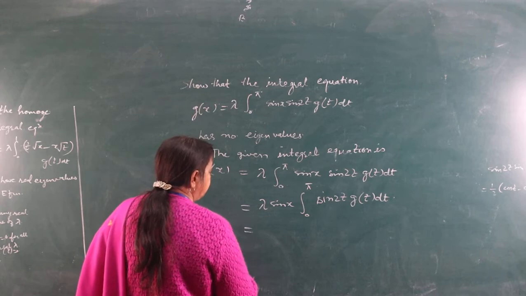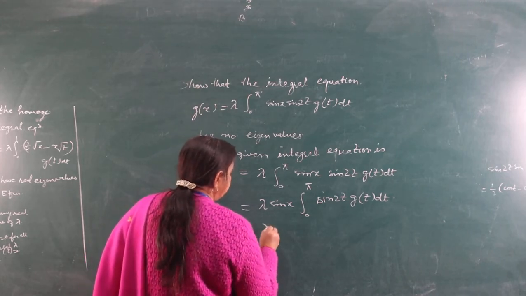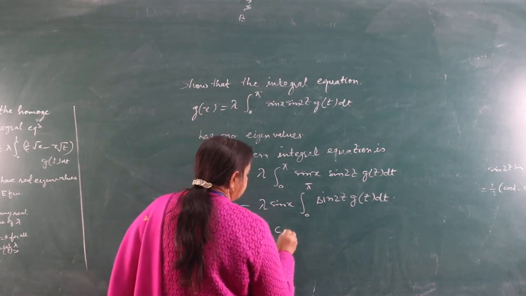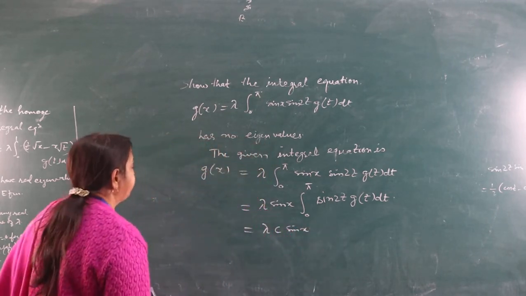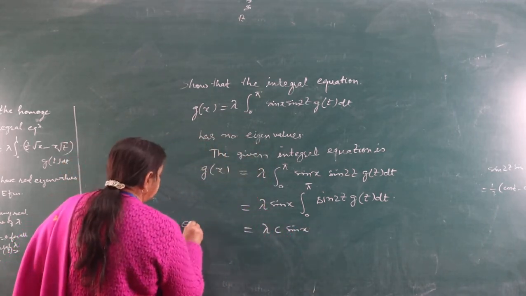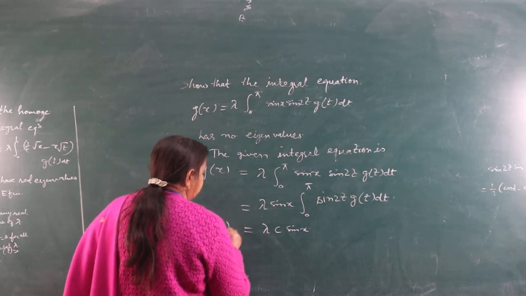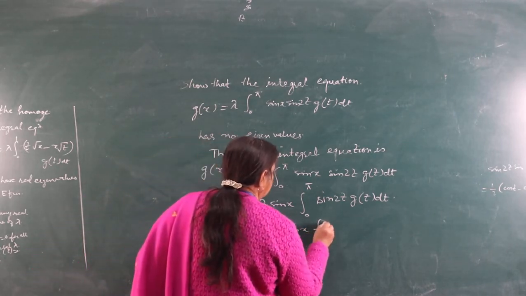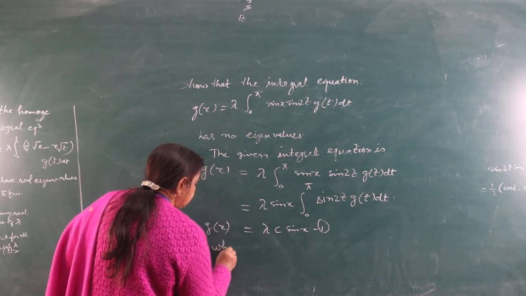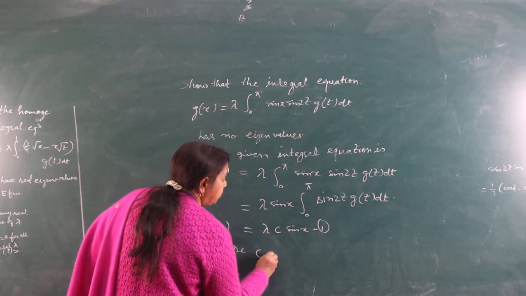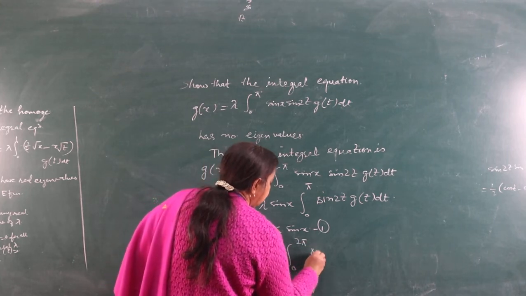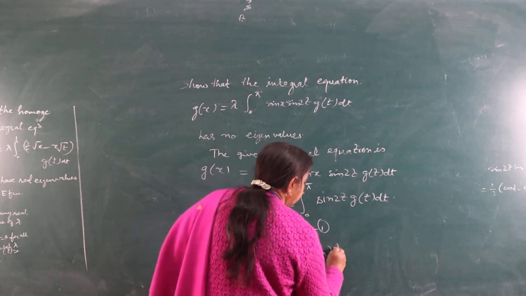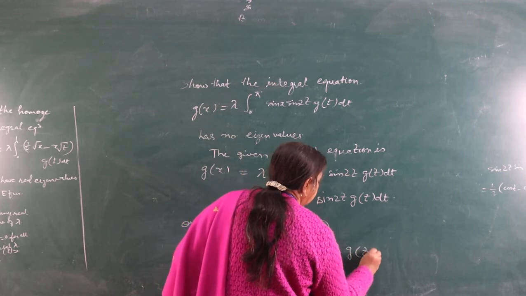This is equal to λ c sin x, or g(x) = λ c sin x (first), where c = ∫ from 0 to π of sin 2t g(t) dt.